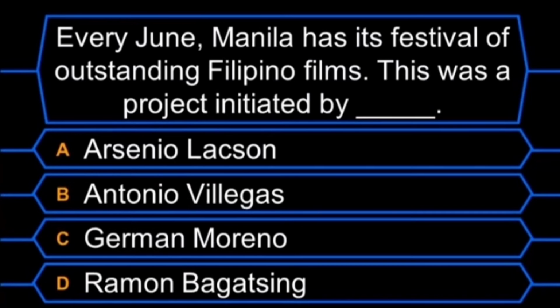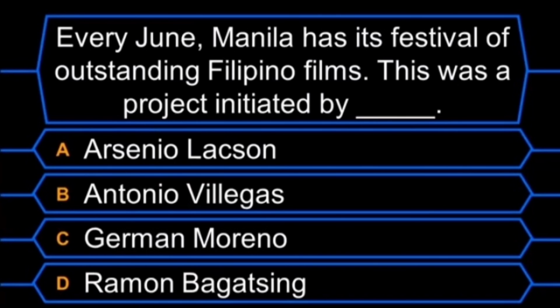Cumulative. Every June, Manila has its Festival of Outstanding Filipino Films. This was a project initiated by blank. A. Arsenio Lacson, B. Antonio Villegas, C. German Moreno, D. Ramon Bagatsing. The answer is letter B.